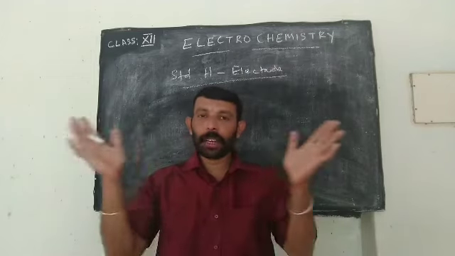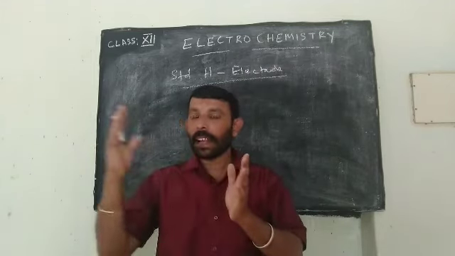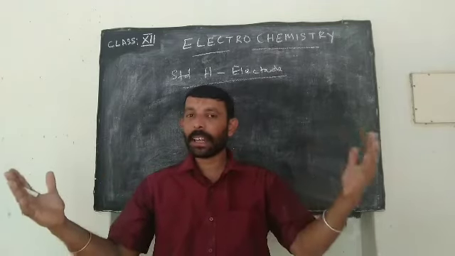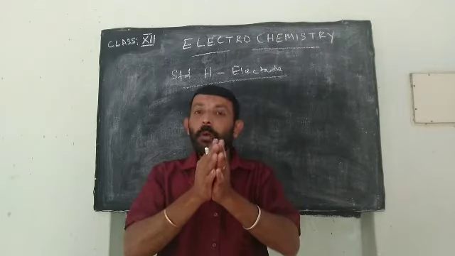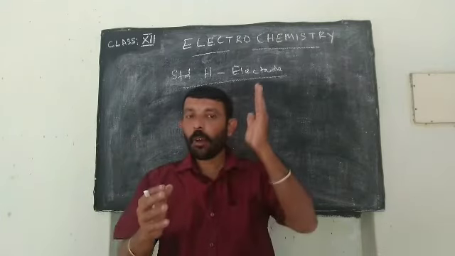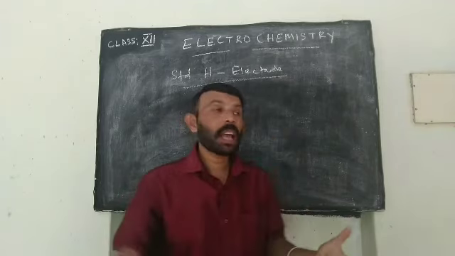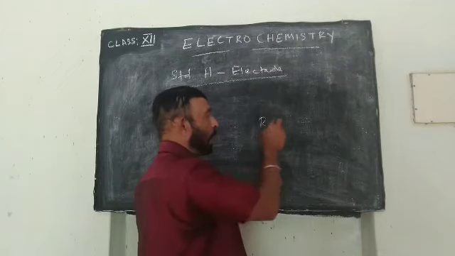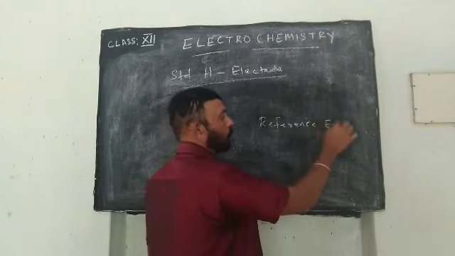When we are clapping with 2 hands alone will produce sound. Just like that, the left hand electrode and the right hand electrode together constitute the cell. So how we can calculate the potential of the right hand electrode? Or how we can calculate the potential of the left hand electrode? For that, we are seeking the help of an electrode known as a reference electrode.